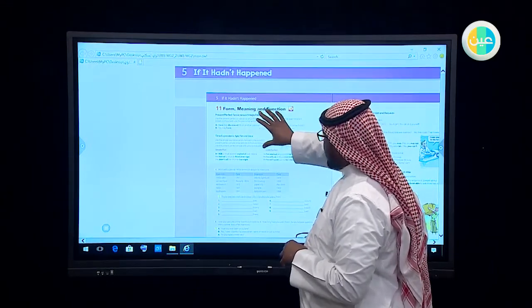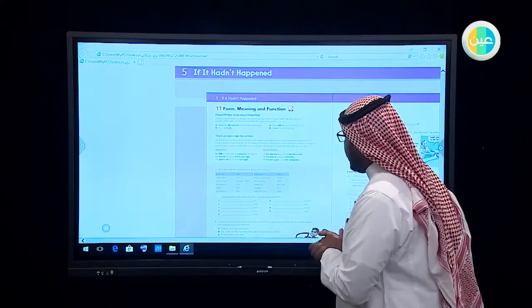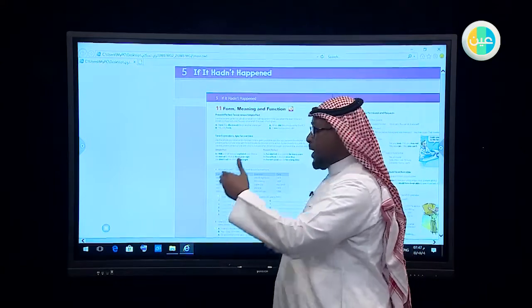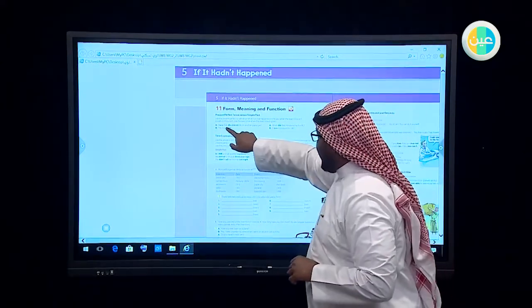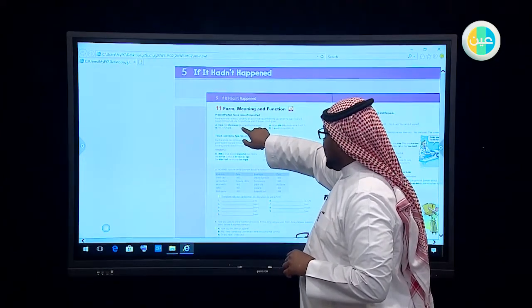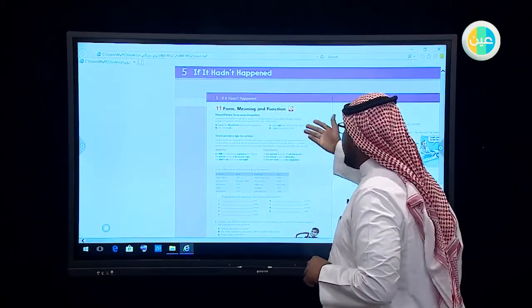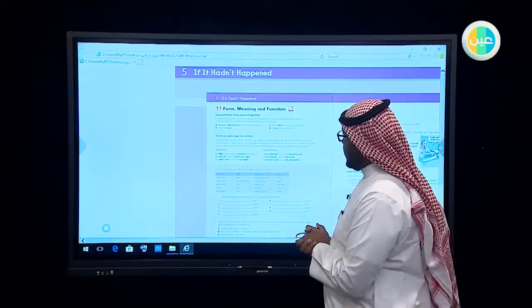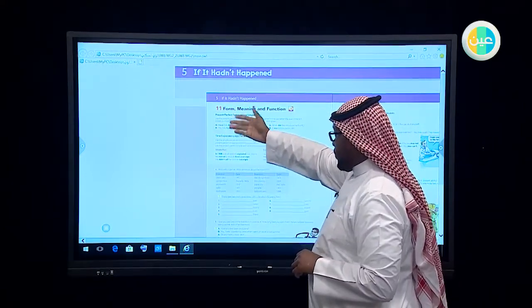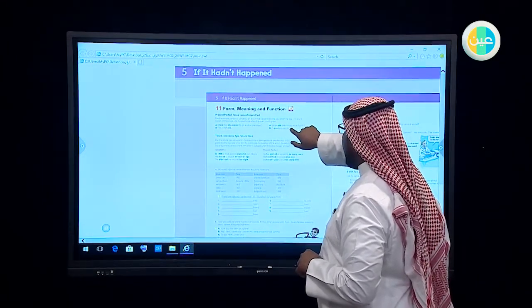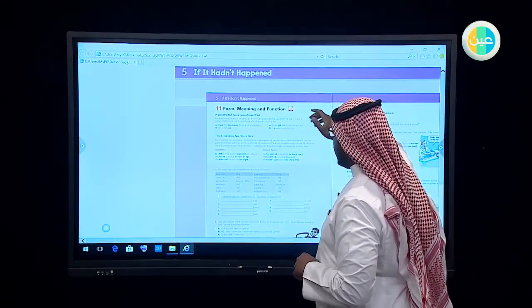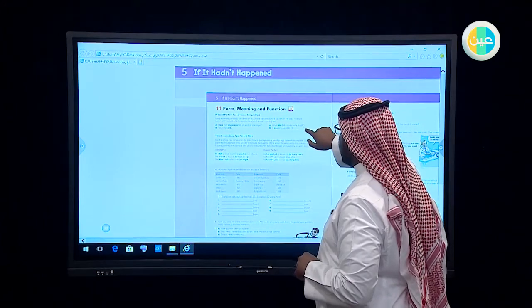As you see, the form of the present perfect is have plus the past participle. So here we have have and discovered, which ends in ed, which is the past participle of the verb discover. The answer will be yes, of course. Yes, they have. When did IBM introduce the first PC? It was introduced in 1981.